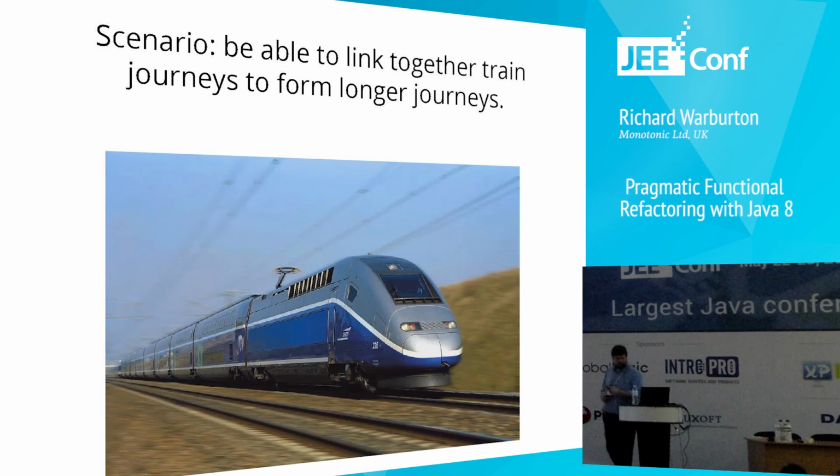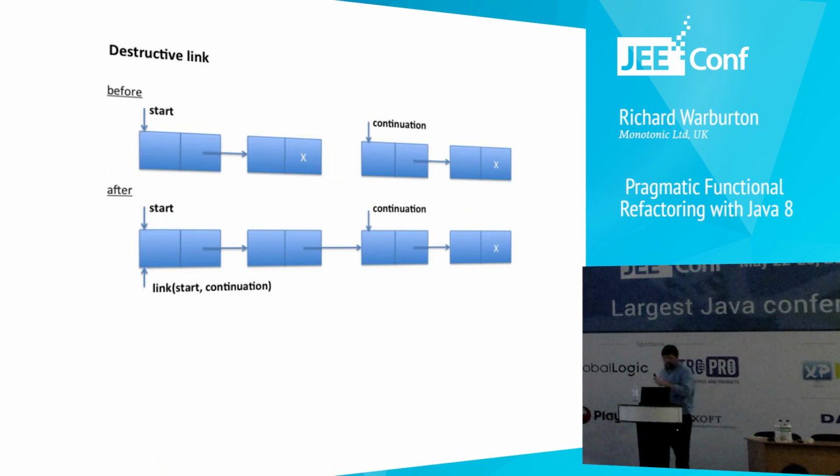Okay? So let's think about an example scenario of how we want to link together our train journeys to form longer journeys. Well, we've got this idea of our destructive updates because our train journey object really was acting a bit like a linked list. It had a reference to the next element in the list, and that would be our continuation, our onward journey.